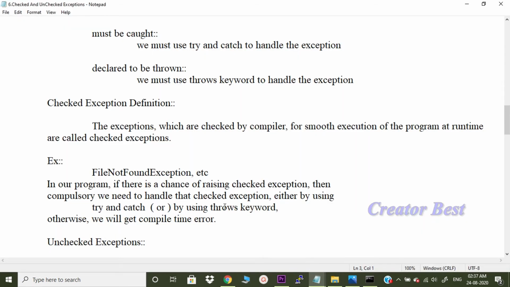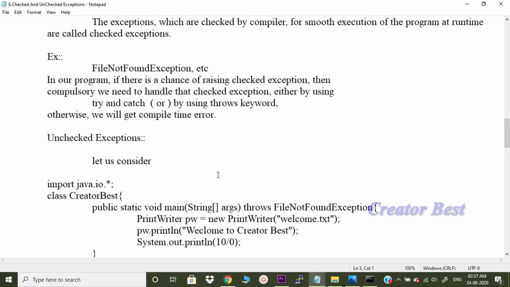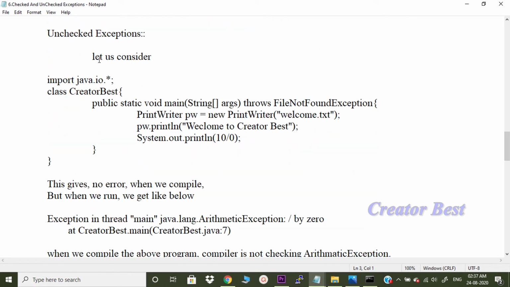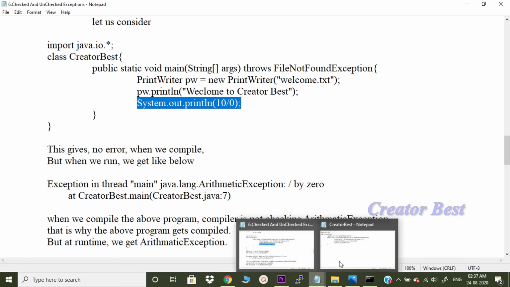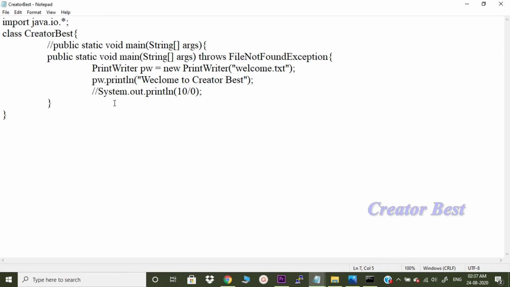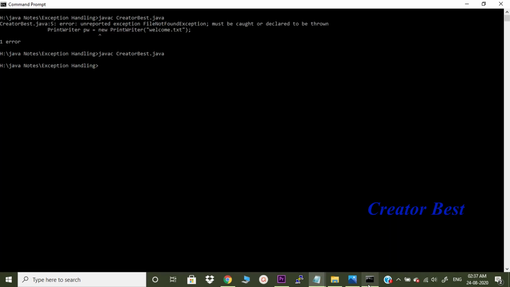Now let us try and understand unchecked exceptions. Let us consider the same program. Now what I'm trying to do in the same program is give an arithmetic exception. See, I've added this code, arithmetic divide by 0, in the same program. This gives no error when we compile, but when we run, we'll get an error like below. Let us execute the program. Let us save this. Run.